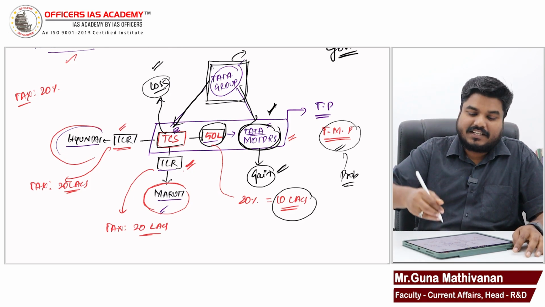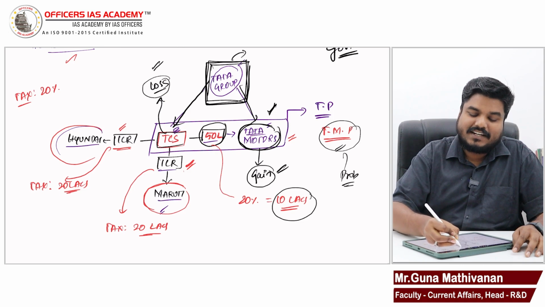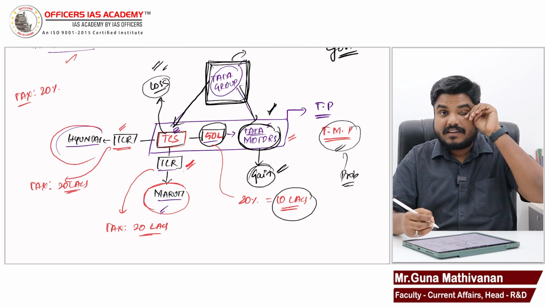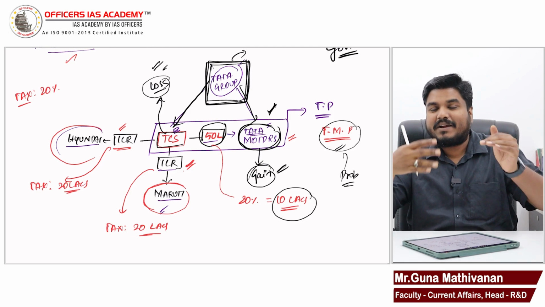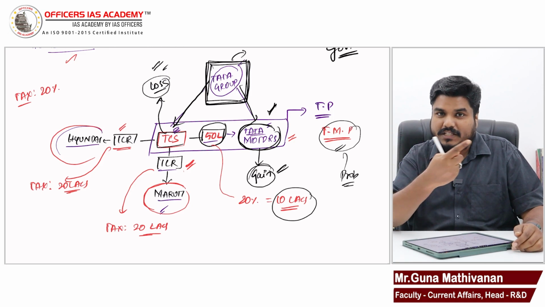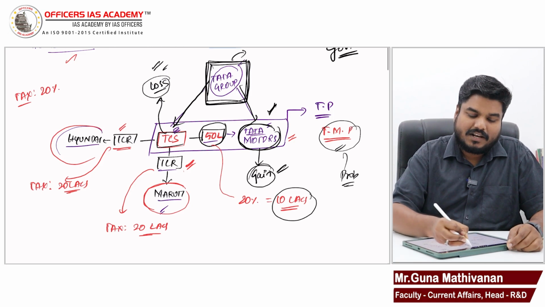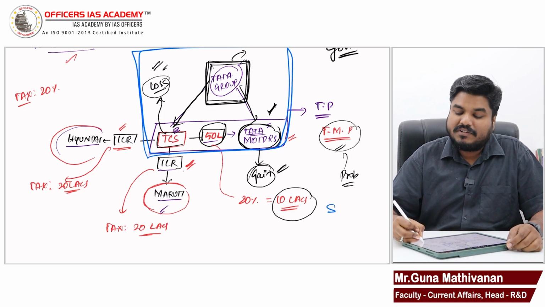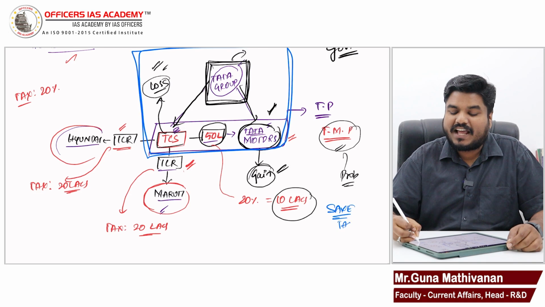And the net result for the entire group, as I said, TCS faces loss, Tata Motors faces gain, everything is balanced. It might appear imbalanced, but through this transaction, through this mispricing, the Tata group as a whole is able to save a huge amount of tax.